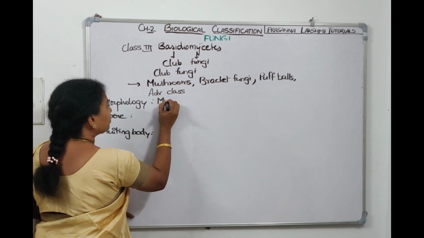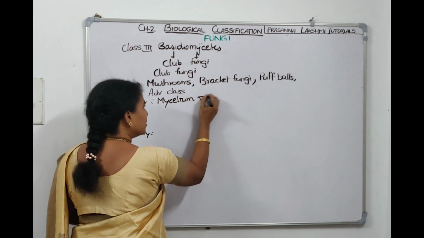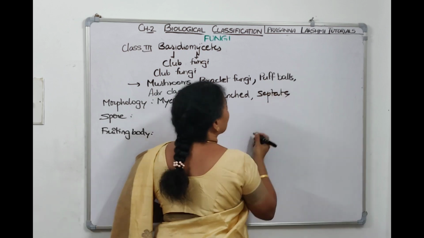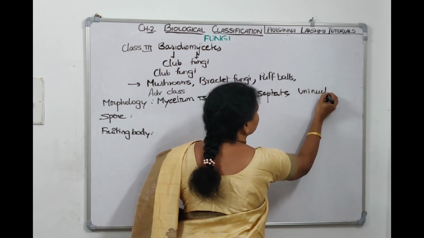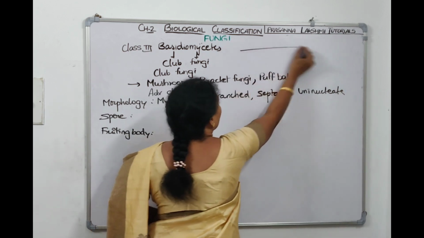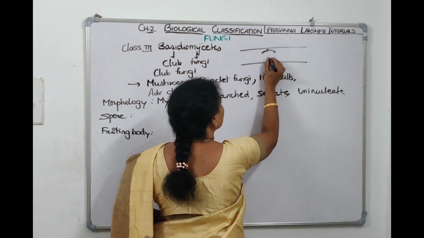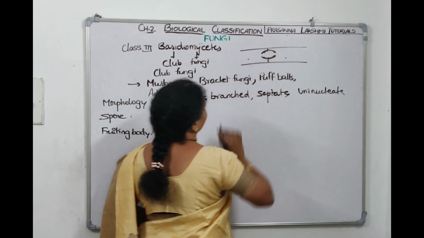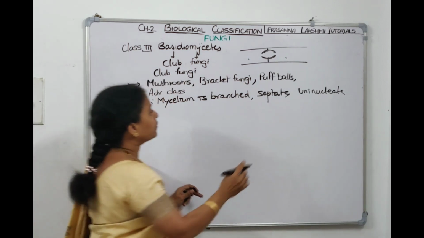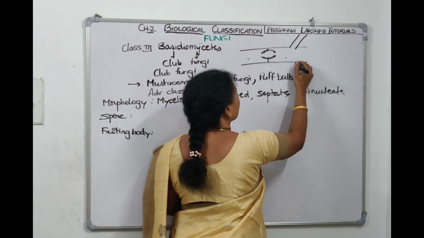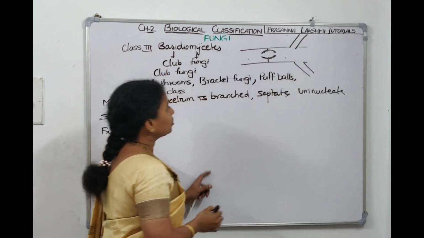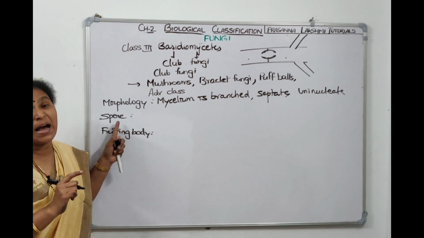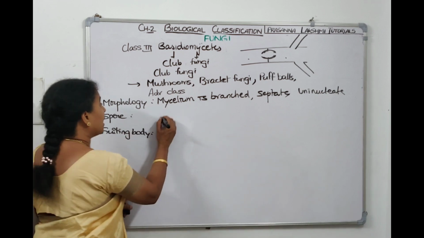The mycelium is branched, like for Ascomycetes, it is branched, it is septate and it is uninucleate. Here the septa are dolipore septa, like bracket septa they will be there. These are the septa which separate this cell from this cell. This septa is called dolipore septa. So the mycelium is branched, means we can show a branch here. One branch is growing, one branch is going. So it is branched, it is having septa and it is uninucleate. Coming to the spore formation, the asexual spores are absent here.